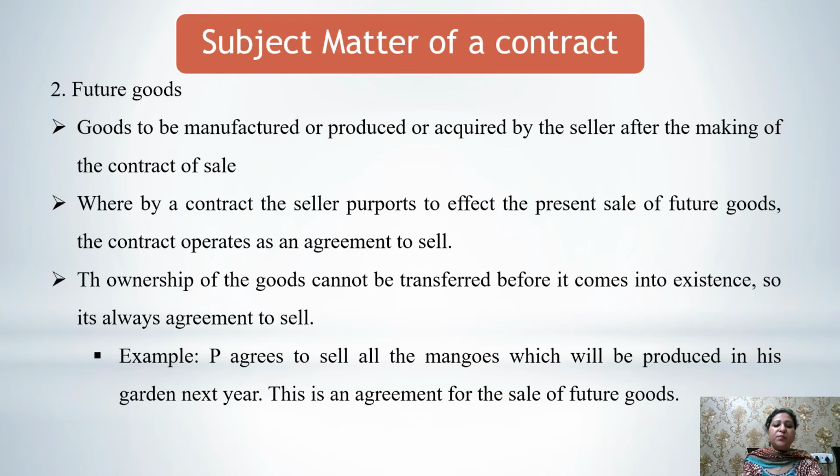Let's see the example. P agrees to sell all the mangoes which will be produced in his garden next year. That means mangoes are not at present in existence. They would be produced in the future. So in that case, this is an agreement for the sale of future goods.